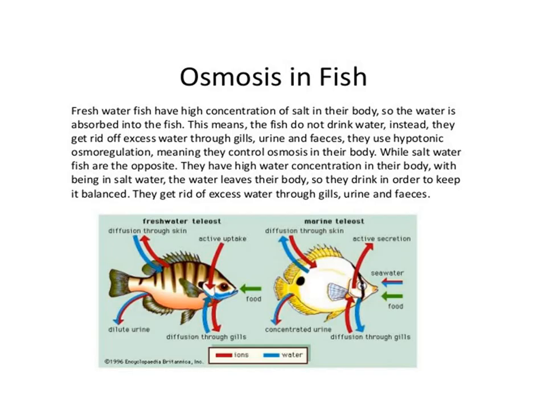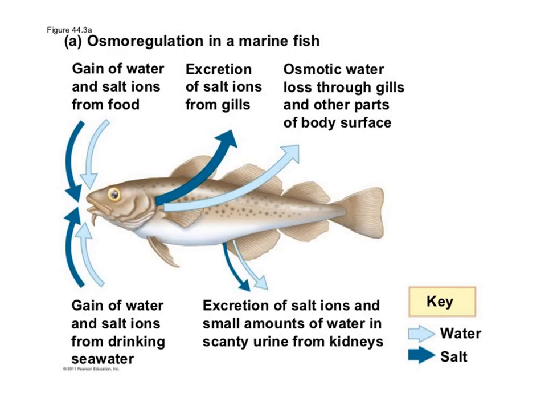Osmoregulatory function in fish. The picture is showing freshwater as well as marine fish. So this is the picture showing the marine fish osmoregulatory function: gain of water and salt ions from the food, then excretion of salt ions from the gills, osmotic water loss through the gills and other parts of the body, and scanty urine from the kidneys also.